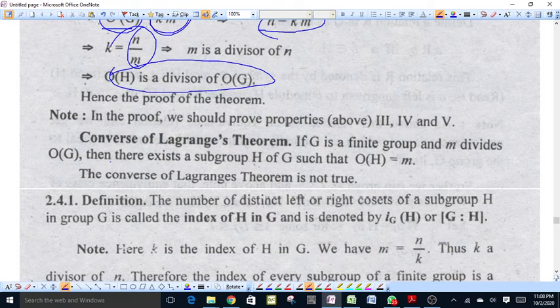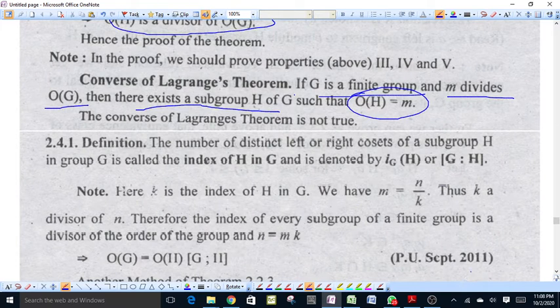And the converse of Lagrange's theorem: if G is a finite group and m divides the order of G, then there is a subgroup H of G such that the order of H is equal to m, that is, there are m distinct elements in the subgroup H.